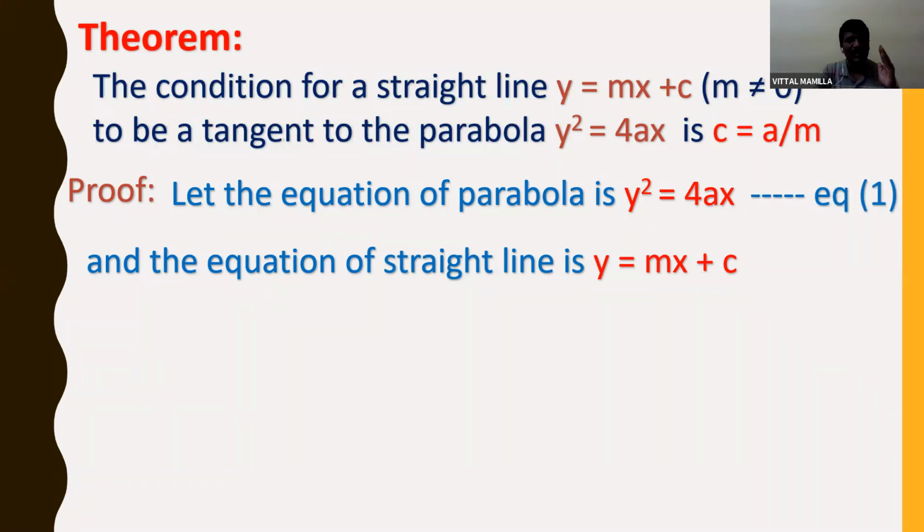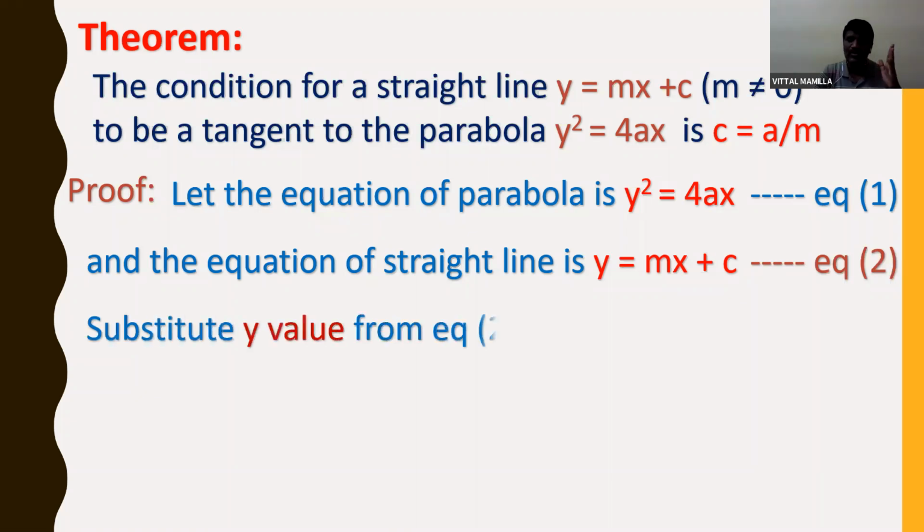So to prove this, I am taking y square is equal to 4ax as equation number 1 and y is equal to mx plus c as equation number 2. Now substitute the y value from equation 2 in equation 1, because the parabola and straight line have a common point, right? So that is called the point of contact. So to get that condition, I need to substitute y is equal to mx plus c in equation 1.